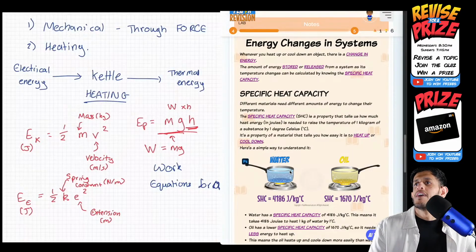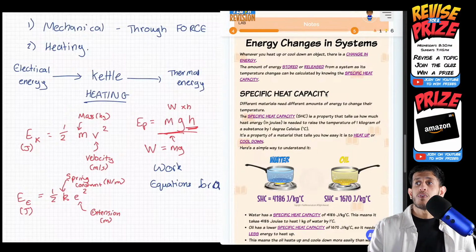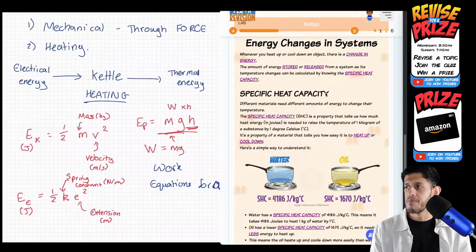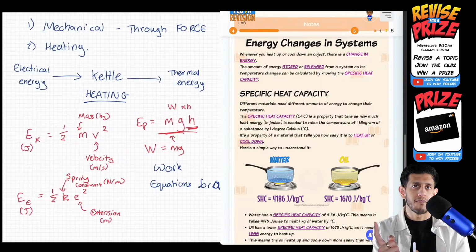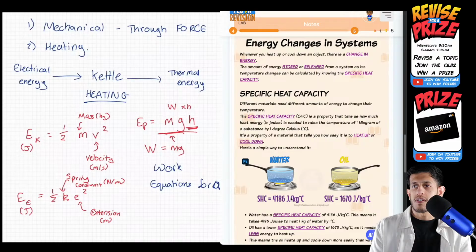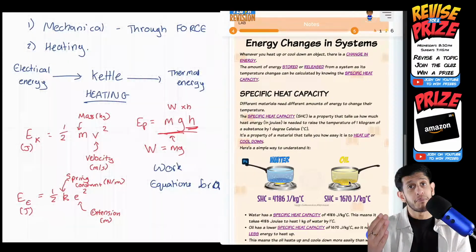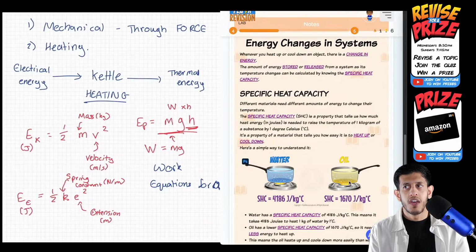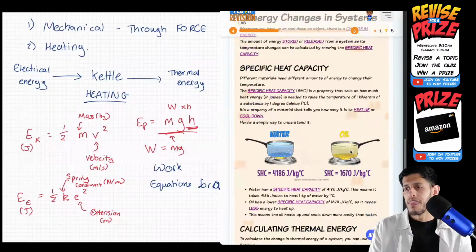So specific heat capacity, okay, it's kind of a measure of how easy or difficult it is to change the temperature of a substance. Okay, so it's the energy required to change 1 kilogram of a substance's temperature by 1 degree C. Okay, so if we compare the two substances here, we have water and we have oil. Yeah? The SHC for water is higher because it needs more energy to make that temperature change than it does with oil. Okay, oil is easier to heat up and cool down basically than water, therefore it has a lower specific heat capacity. Okay, and with that comes an equation.